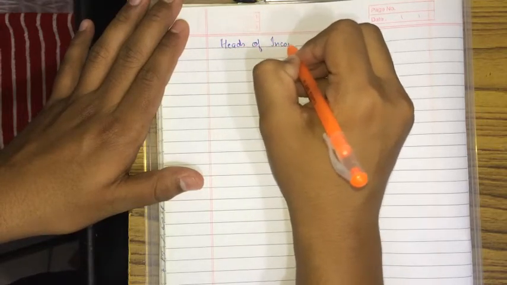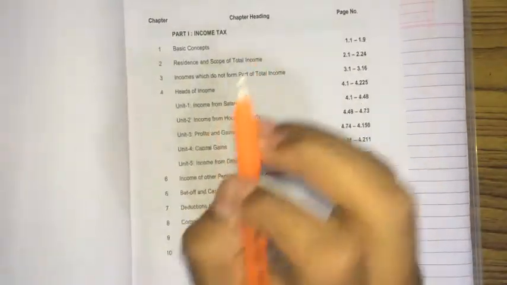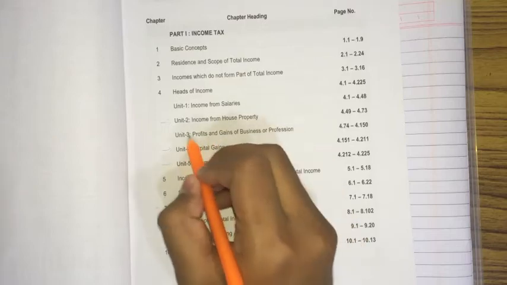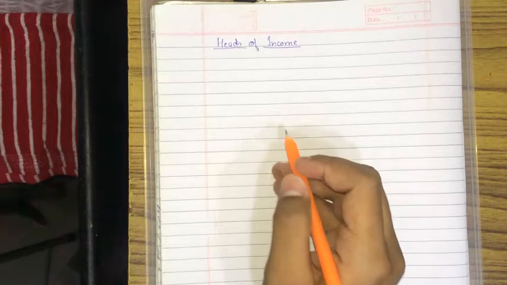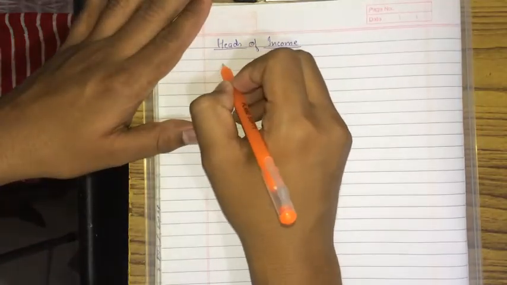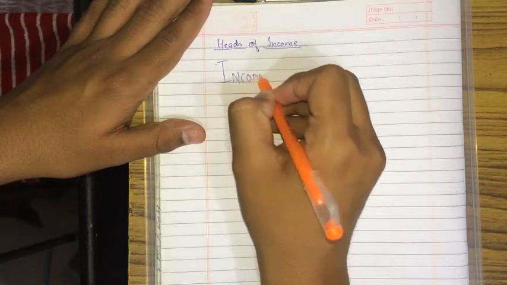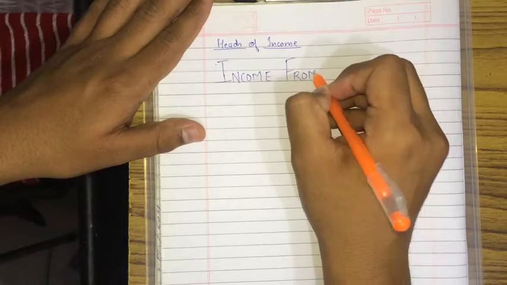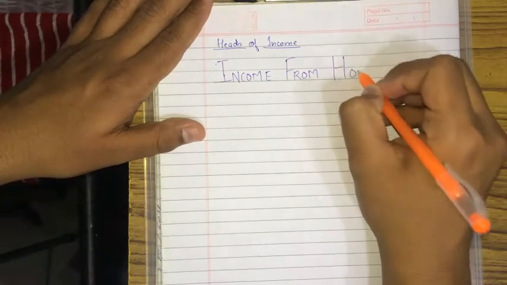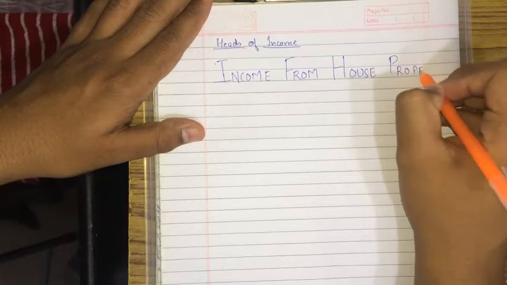Heads of income. The very first head of our practice manual, that is, the very second one, income from house property. Income from house property.